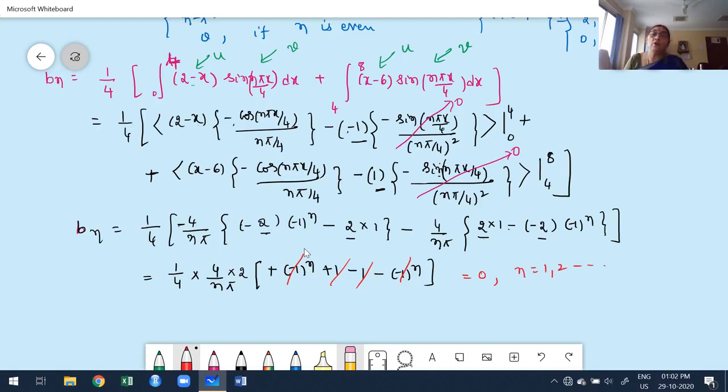This is a way to find out the value of Bn. You already know that. Please try to understand, suppose you miss one sign. Now observe, plus into minus is minus. I'll keep that common factor 4 by n pi, 2 is common. Therefore I have taken 4 by n pi into 2. Multiplied minus sign, minus into minus plus 1, because you already took 2 outside. Plus into minus is minus. Now finally we get Bn is 0.